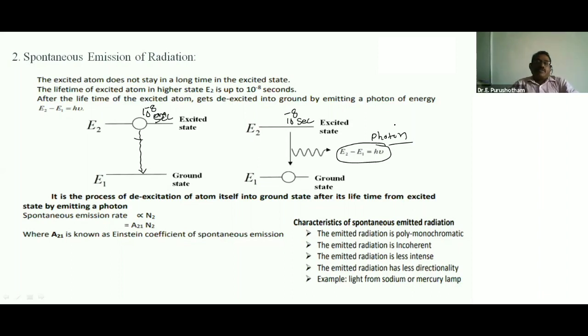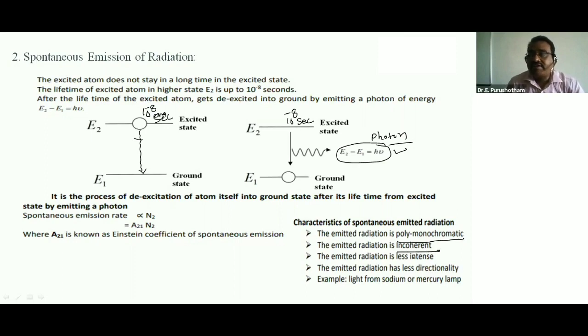So in the excited state, the atom cannot stay a long time. It can stay 10 to the power minus 8 seconds. After that, the atom returns to the ground state by itself, emitting a photon or photon energy. The emitted photon radiation is polychromatic.